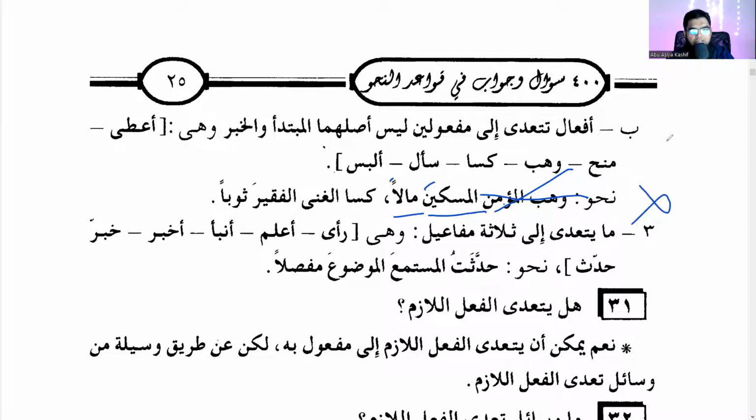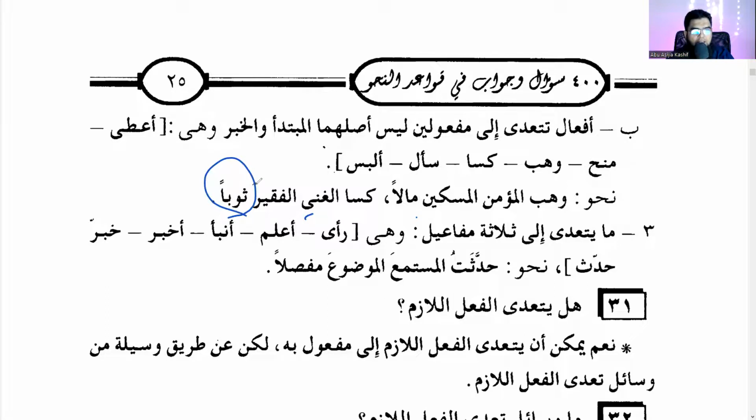So that's why they divide into two types. One, asluhuma mubtada khabar, and this is laysa asluhuma al mubtada wal khabar. It is not originally mubtada wal khabar. Kasal ghina al fakhira thawban. The rich man made the poor man wear a dress.